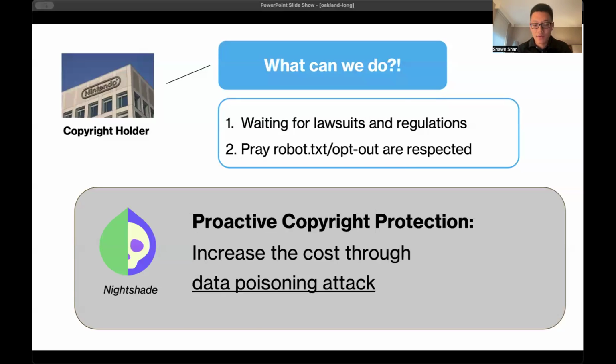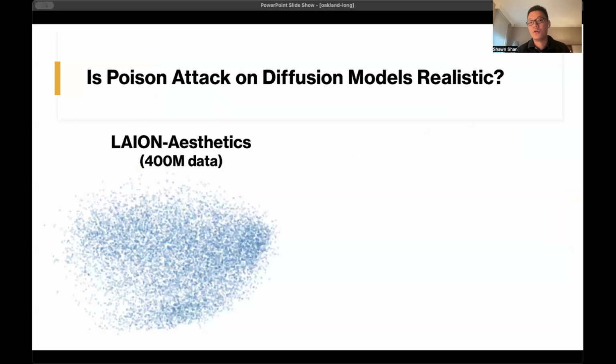Another question you may have in your mind is, okay, how is this even possible to poison text-to-image diffusion models? Because we know for a fact that these models are trained on a massive amount of data scraped from the internet, 400 million for even one of the earlier models that we have. And existing work on data poisoning against classifiers seems to show that we need to control at least 1 to 5% of the entire training set for a successful attack. And that number is just way too expensive in this case.